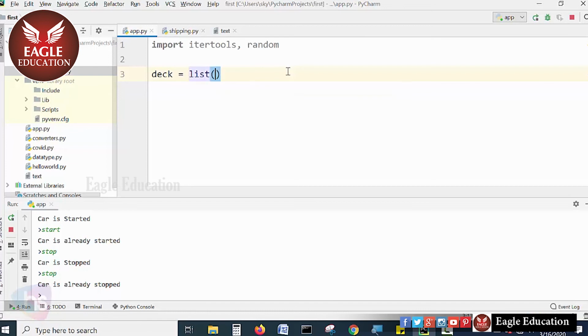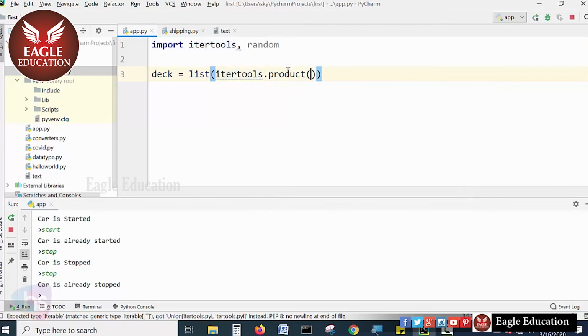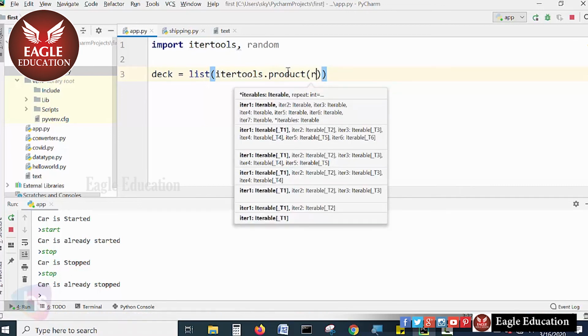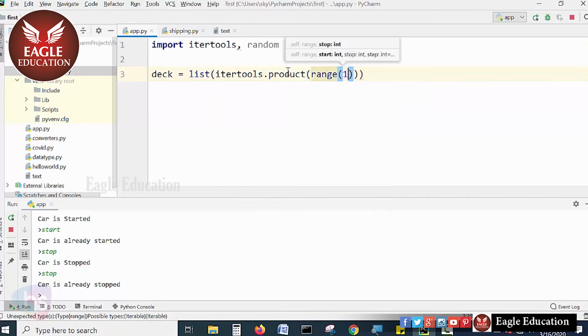I'm going to write here itertools dot product. This is the class I am using from that, product, with a range. You can see there are options. The range I am calling is 1 comma 14, and then a comma and the list items.